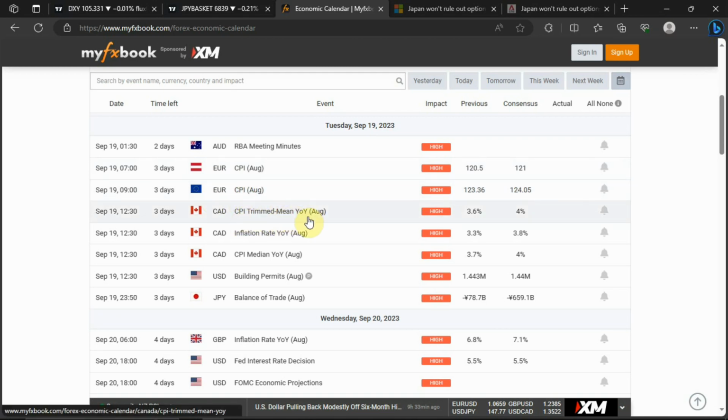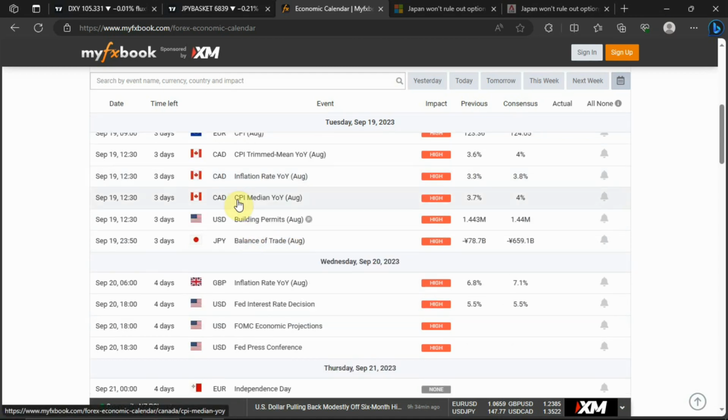We have CPI trend median year over year for the month of August. We have inflation rate year over year for the month of August for CAD. We have CPI median year over year for the month of August for CAD. We also have building permits for the month of August for USD. We have balance of trade for the month of August for JPY.